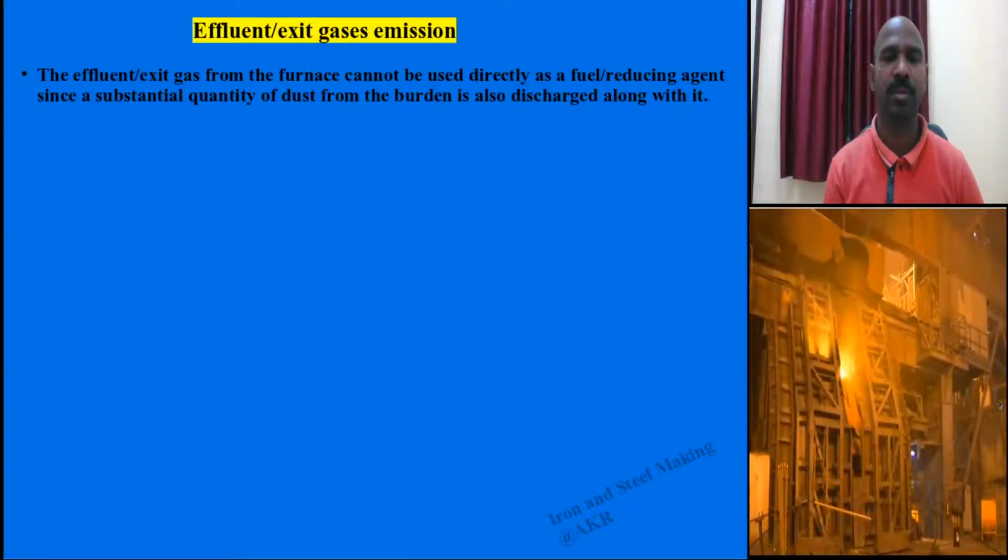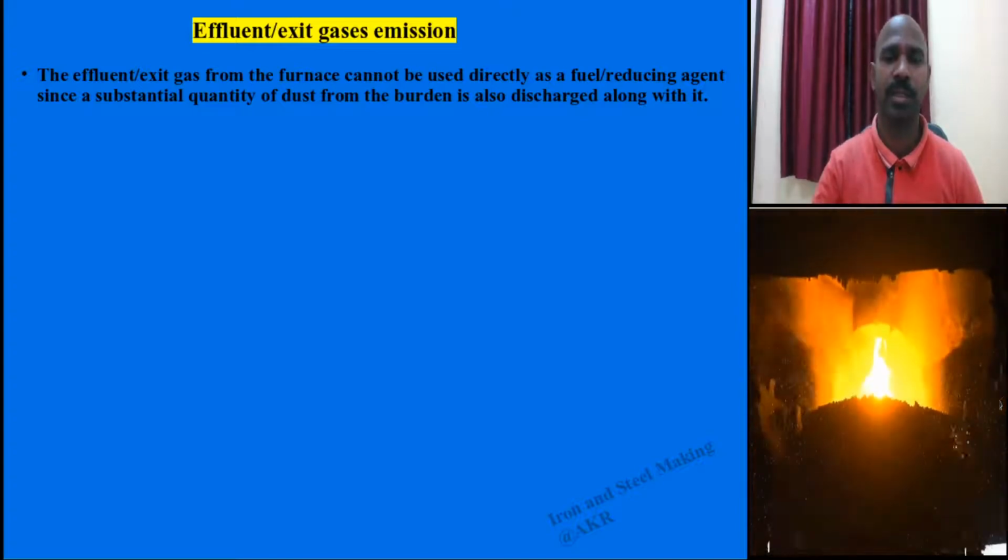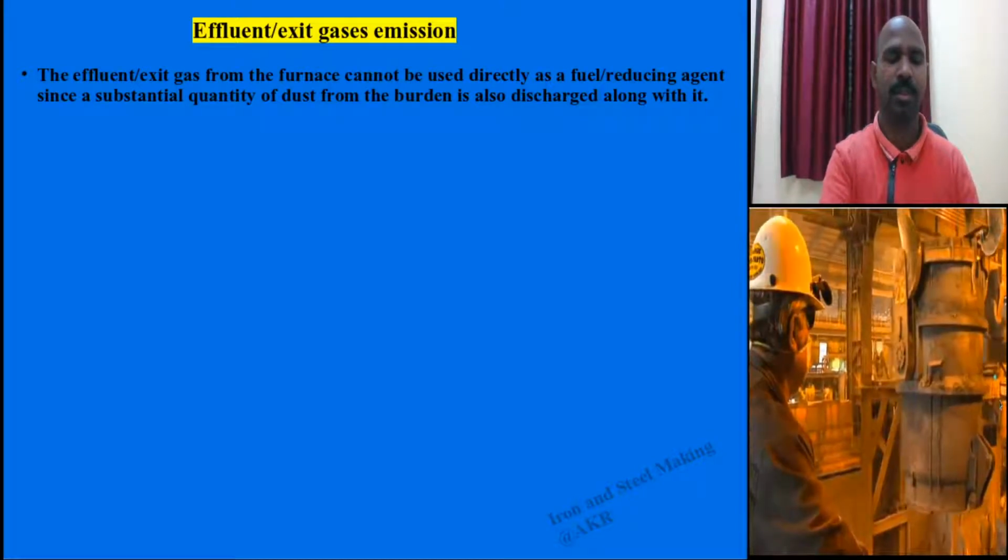Since the exit gas contains CO, you cannot use it directly as a reducing agent or as a fuel for the blast furnace.